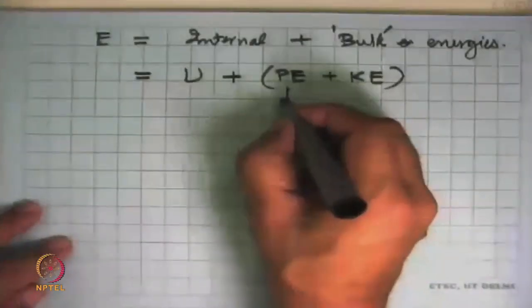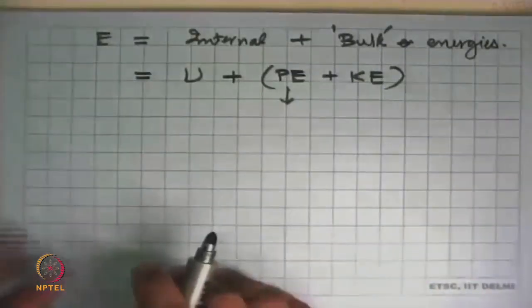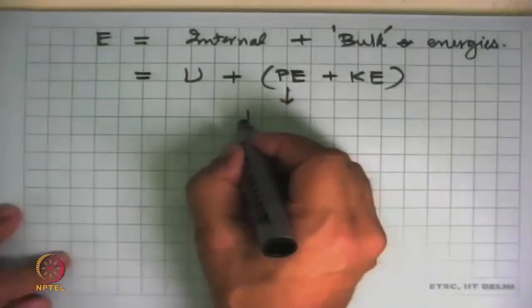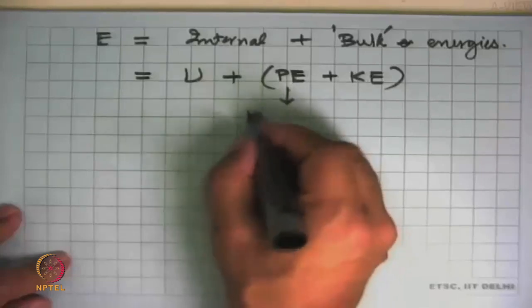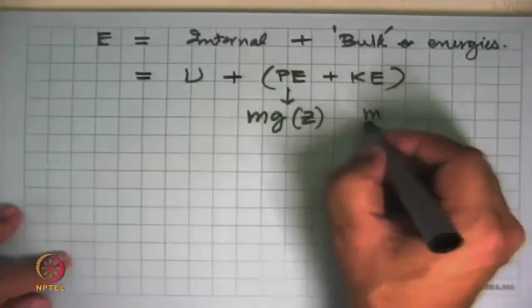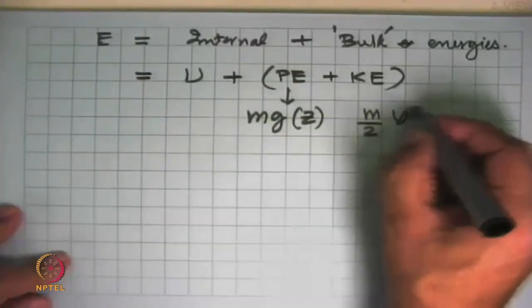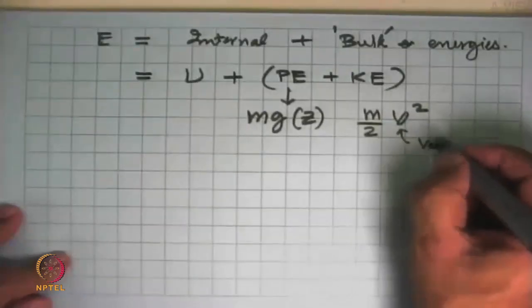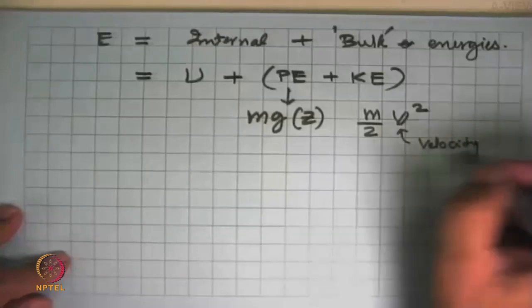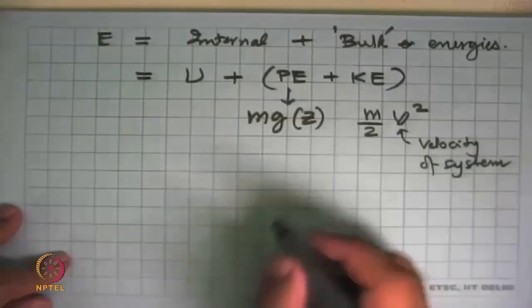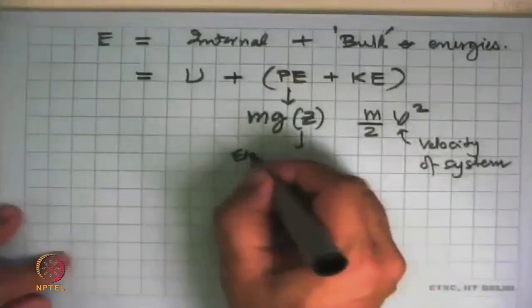We will not go into the full derivation of this, but it's given in the notes. We can find that potential energy is mass of the system times g times Z, and kinetic energy is half m V squared. So this V is the velocity of the system, and this Z is the elevation of the system.